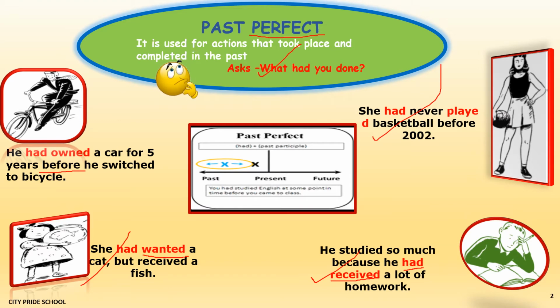Now, let's see the timeline. See, this is the point of reference in the present, right? So past perfect talks about an action that started in the past, somewhere here maybe, and it got completed before now. And it has nothing to do with the present time.